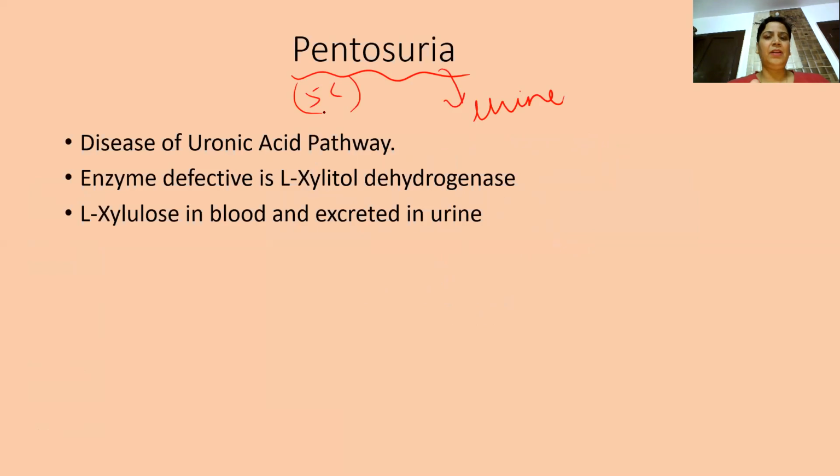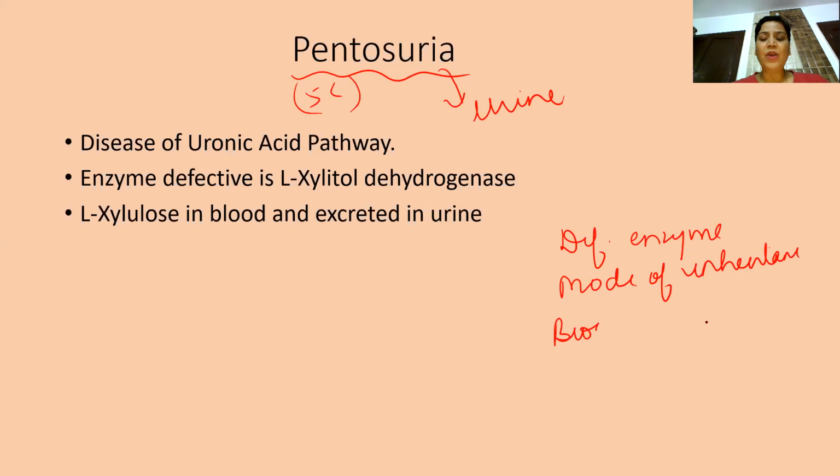Now always remember, the questions which are asked in the exam are: what is the deficient enzyme, the mode of inheritance of a disease, and what are the biochemical manifestations of a particular disorder. Again, a clear-cut question is asked. Now, pentosuria is actually a disease of the uronic acid pathway.